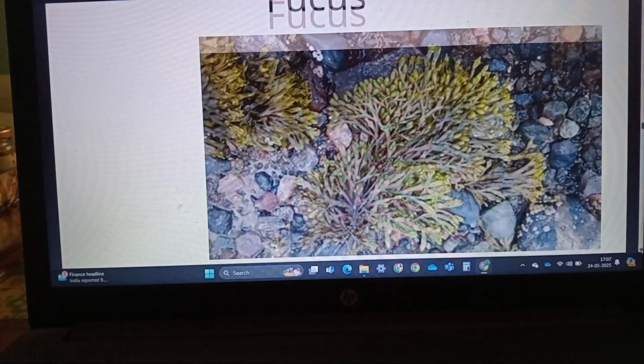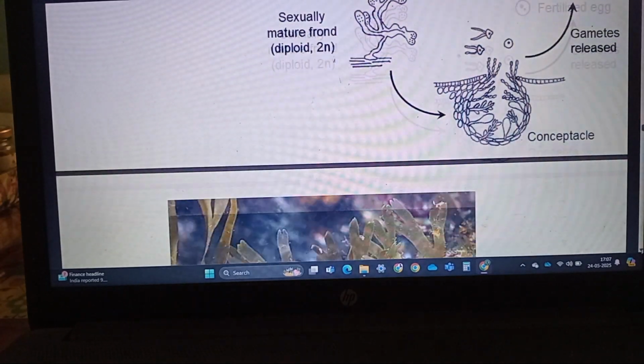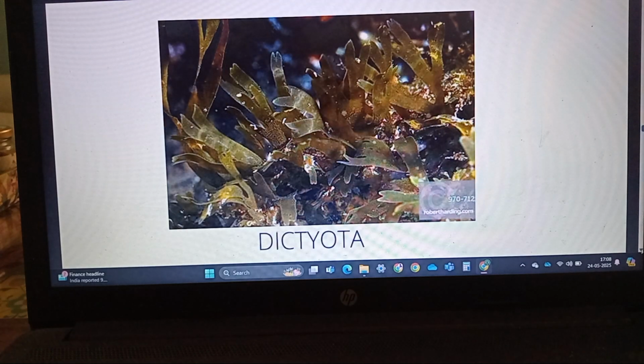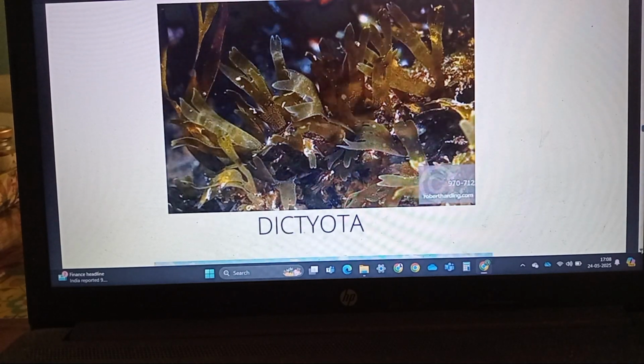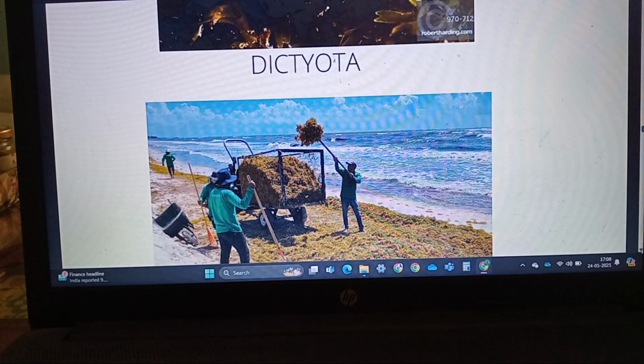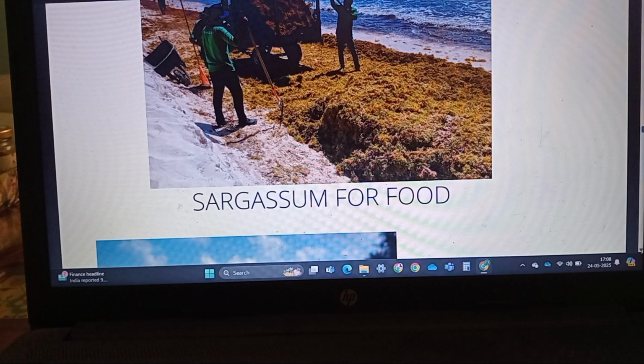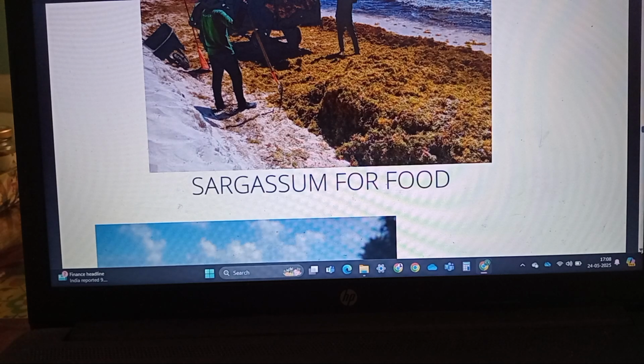Last example of the brown algae is the sargassum. The sargassum is, and this is dictyota. The dictyota has the fronds which have been divided into, lastly, they bifurcate, so it is dictyota. This is the sargassum which is also used for food. So Laminaria, sargassum, and more than 70 species of the marine algae have been used in food. In green algae, the ulva is being used as food.